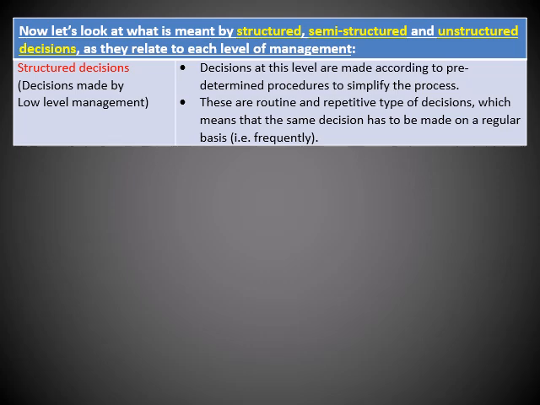And like we said, structured decisions are made at lower level management. Okay, those are decisions that are made according to predetermined procedures to simplify the process. In other words, to make it as easy as possible for lower level managers to make decisions. They will be making their decisions based on predetermined procedures and policies that are set up already for them, and it was done most probably by top management. Also, these are routine and repetitive types of decisions, which means that the same decision has to be made on a regular basis. In other words, these are frequently repeated decisions.